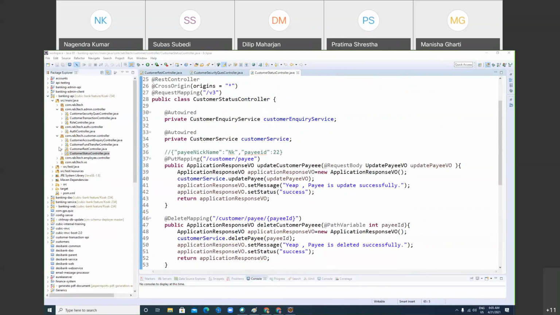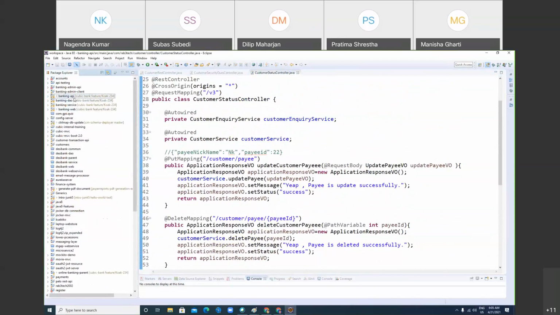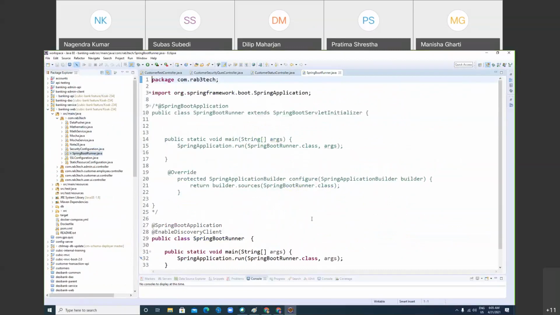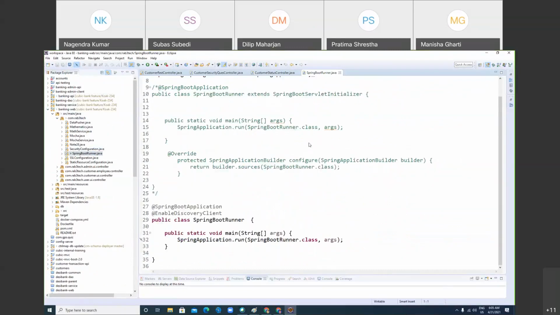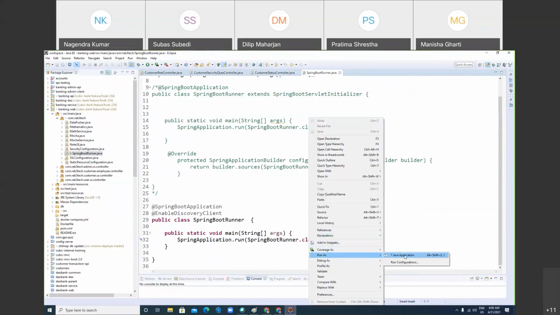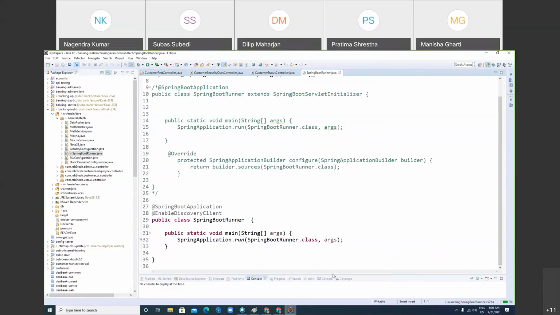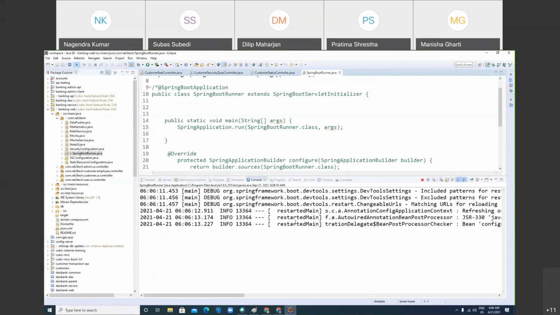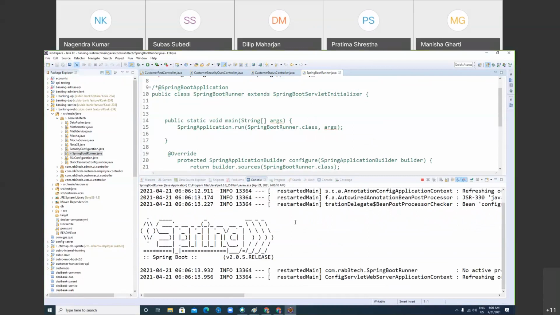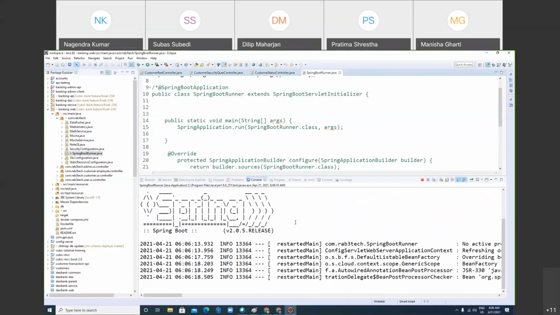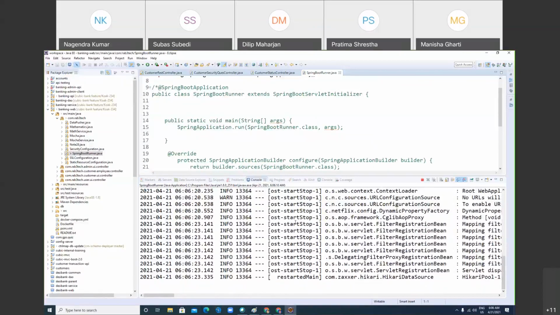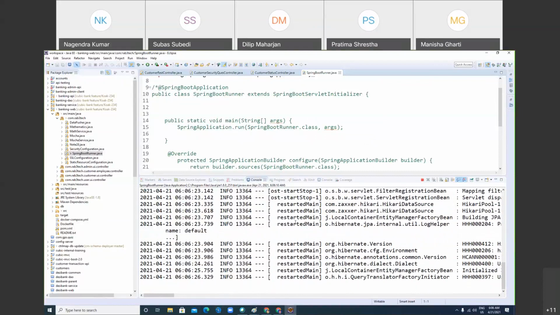Now, if you want to run your project, every project has a different way of running it. So I need to run this file. Yesterday we talked about it. I'm going to run it as a Java application. Nobody can say they don't know. In the world, not everybody will run it like this. Every project has a different way of running it. Your question may be how I will come to know. When you join some company, they will tell you how to run it.